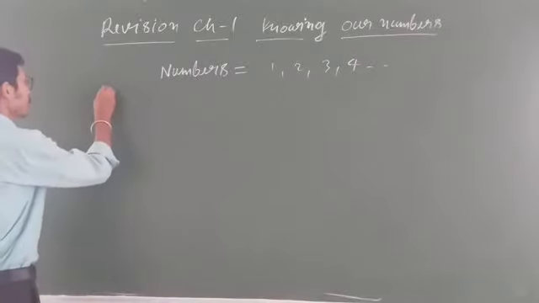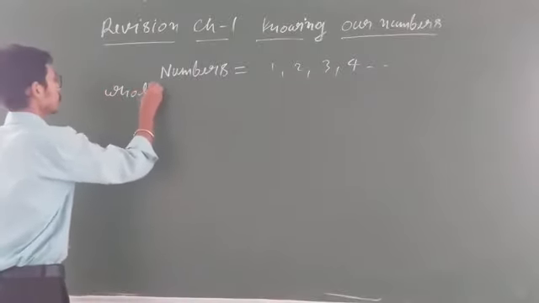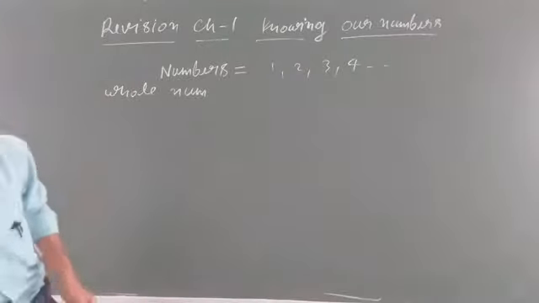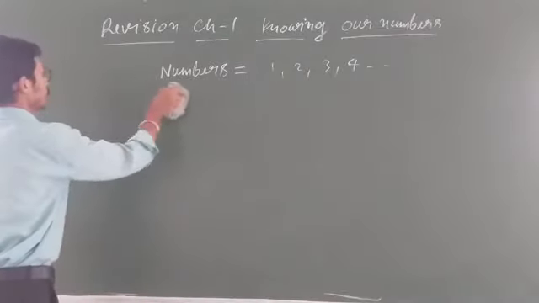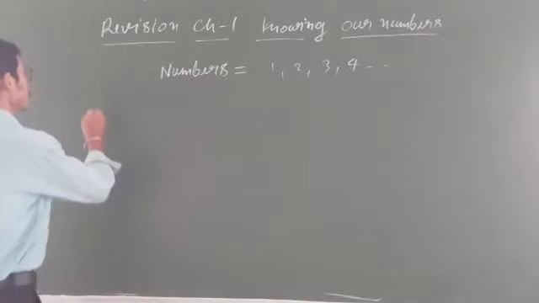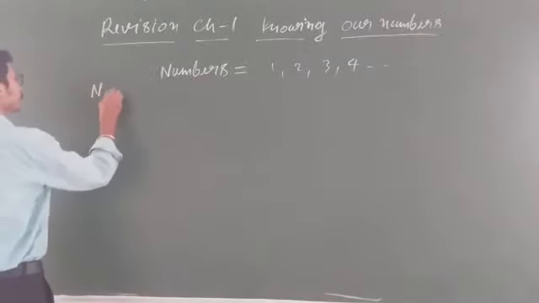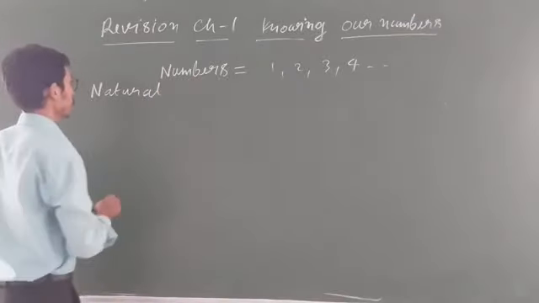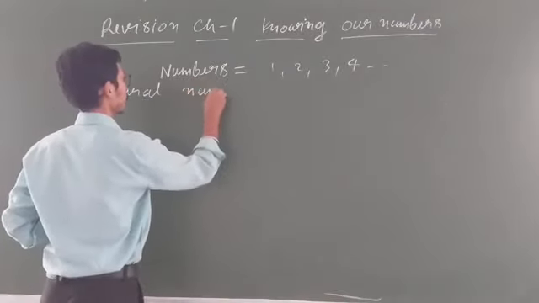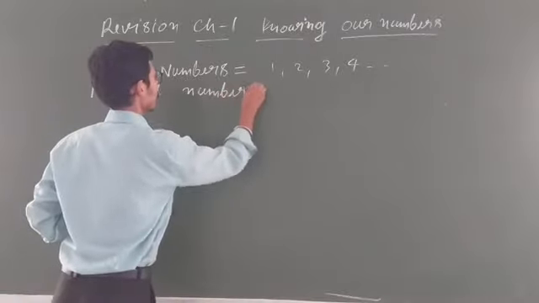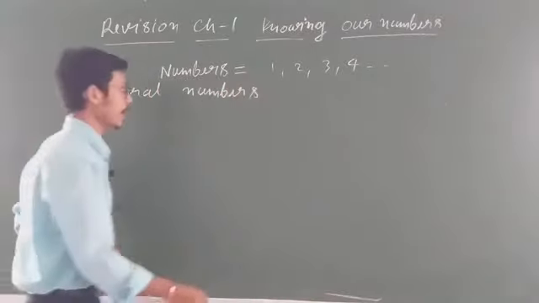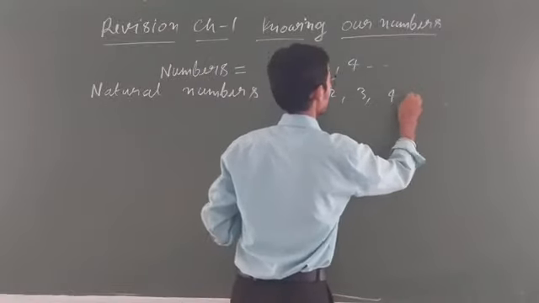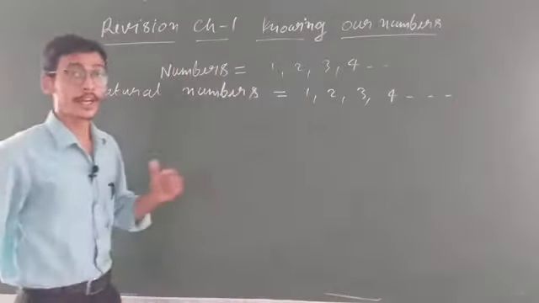First you know the natural numbers. Clear students? Now you know natural numbers start from 1, 2, 3, 4 and so on. This is your natural number.